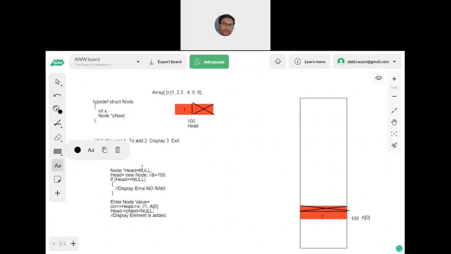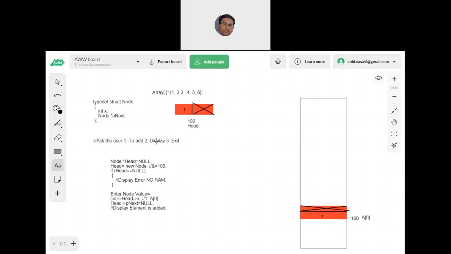We have asked the user to press 1 to add, 2 to display, 3 for exit, isn't it? So I'll be in the while one loop, initially asking this: ask the user to choose 1 for addition, 2 for display, and 3 for exit.